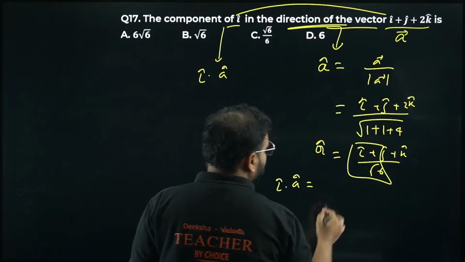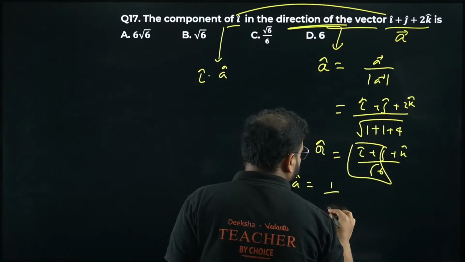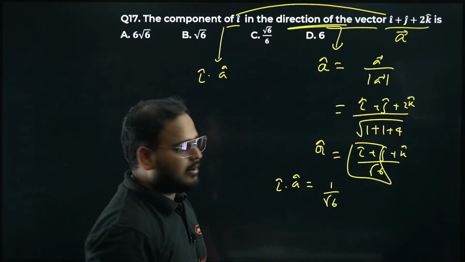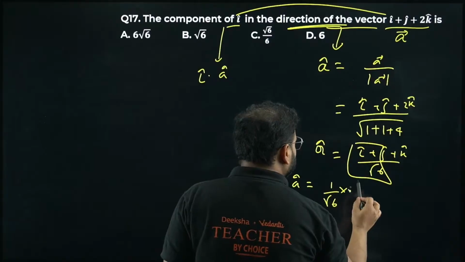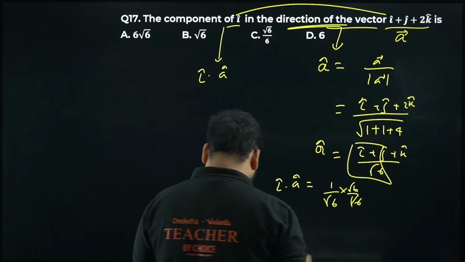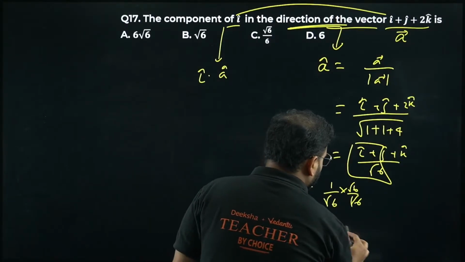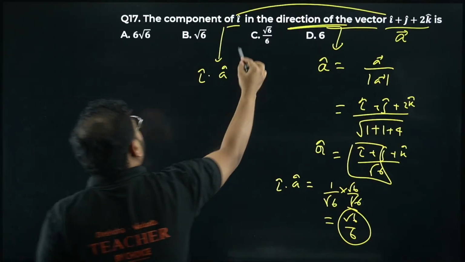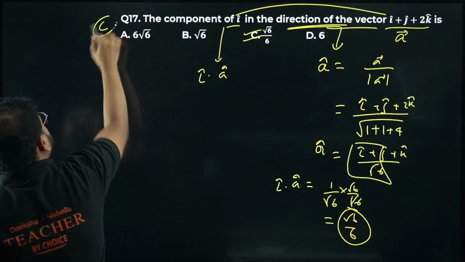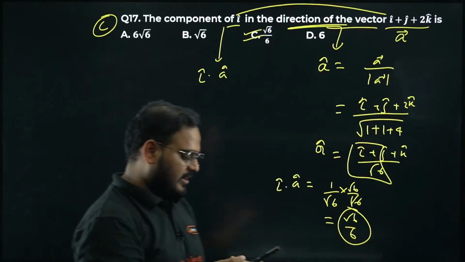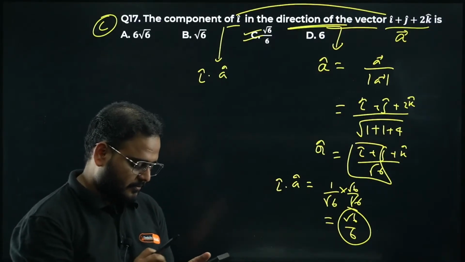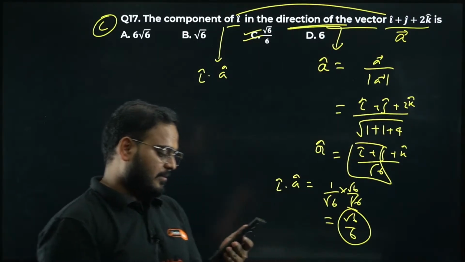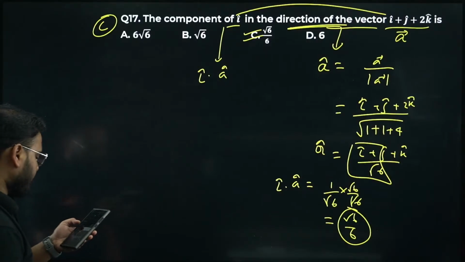It will become 1 upon root 6, right? Dot product, only magnitude, so just rationalize it. Root 6 by root 6. What I'm getting over here is root 6 by 6. Option C is correct. Right, everyone? Yeah, great. Option C is correct.